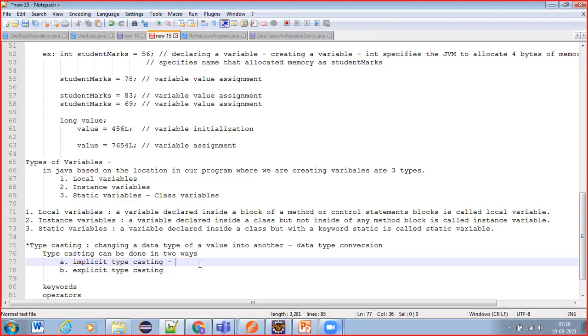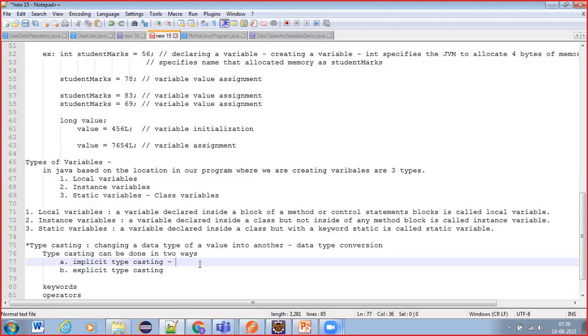Implicit means what? The JVM itself does it automatically, internally, without our instructions. We don't need to give any instruction for conversion of data from one data type to another type. Such typecasting we call implicit typecasting.